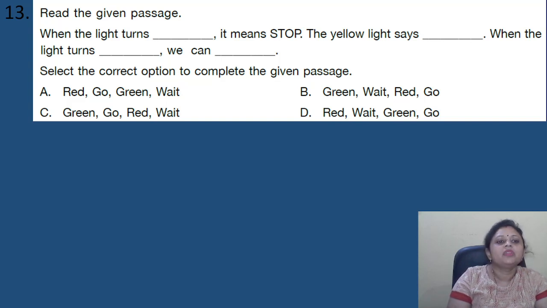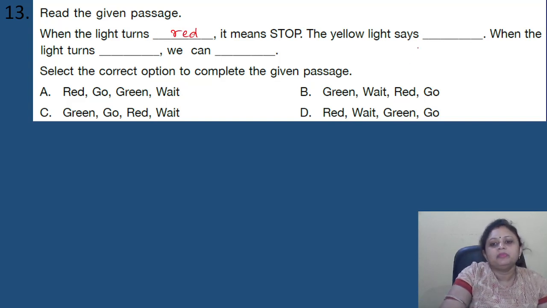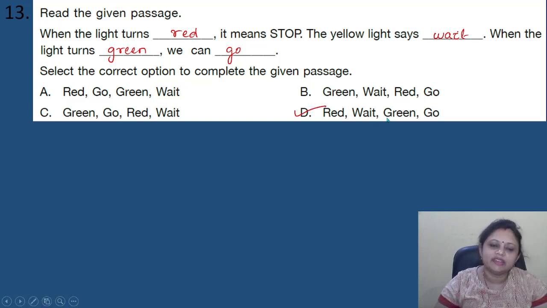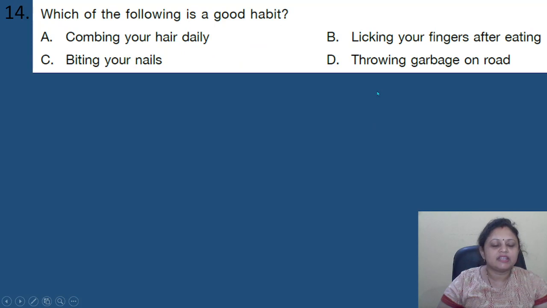So here, when the light turns red, it means stop. The yellow light says wait. When the light turns green, we can go. So where is it present? Yes, it is present in option D. Red wait, green go. Coming to the next question.